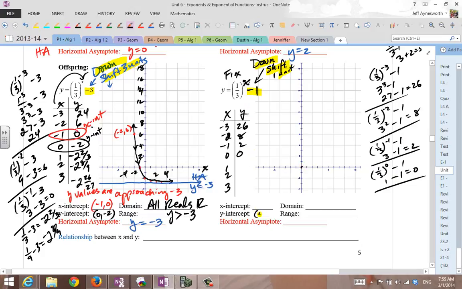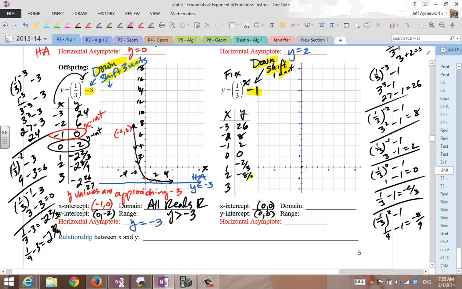That's not only a y-intercept, but it's an x-intercept because it's on both axes. 1/3 to the first power is 1/3, minus 1 is negative 2/3. 1/3 raised to the second power minus 1 is 1/9 minus 1, or negative 8/9.